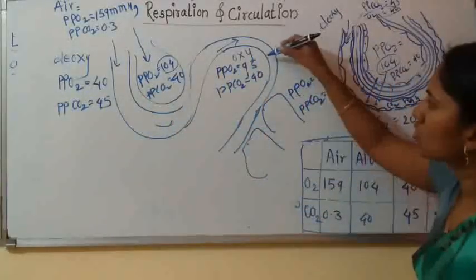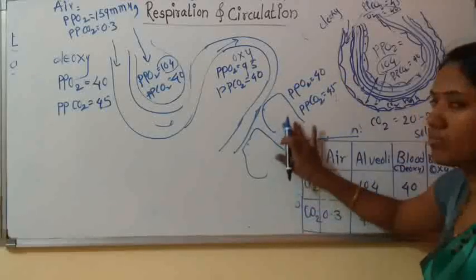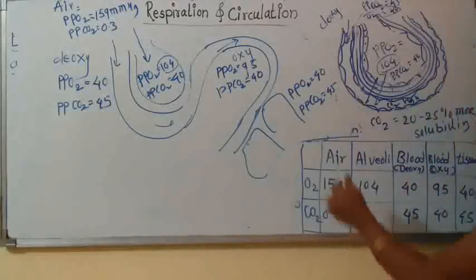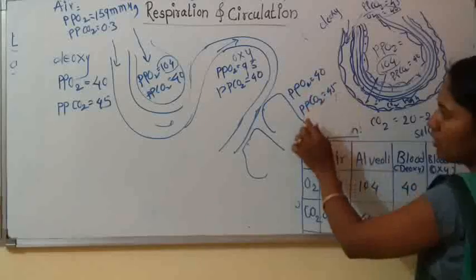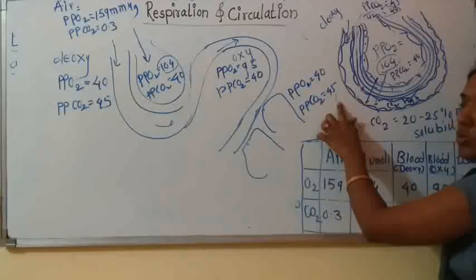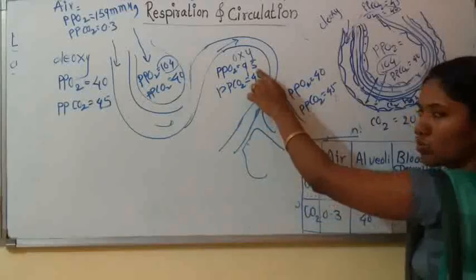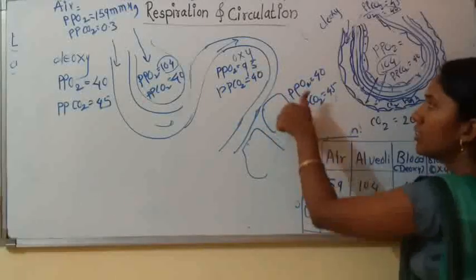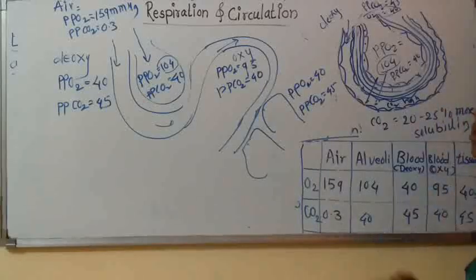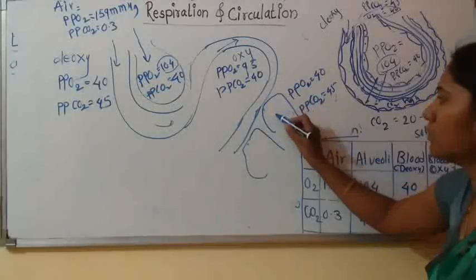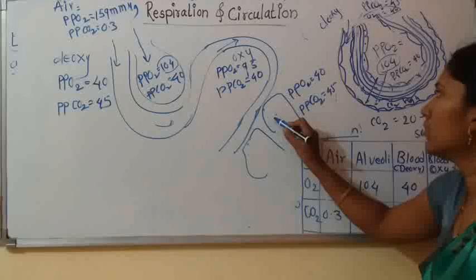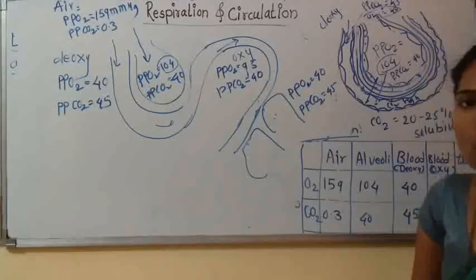Now this oxygenated blood, when it comes in contact with the tissue, where partial pressure of O2 is 40 and partial pressure of CO2 is 45, contains higher oxygen concentration while tissue contains lower oxygen concentration. So oxygen diffuses from oxygenated blood into the tissue and CO2 diffuses from tissue into the oxygenated blood.